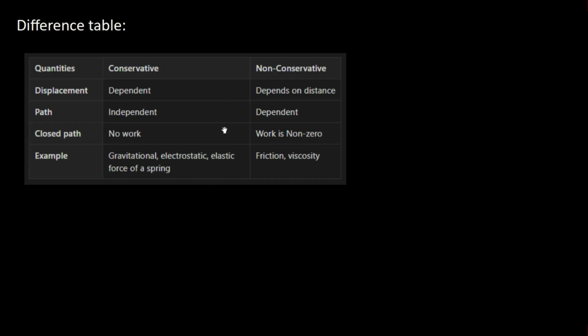So for a closed path, there is no work. But when it comes to non-conservative force, work is done. Work is non-zero. We have seen that in the frictional concept, sliding a box up and down. In one of the numericals, if you remember, since it's a conservative force and we are coming back to the same point, the potential energy change is zero.